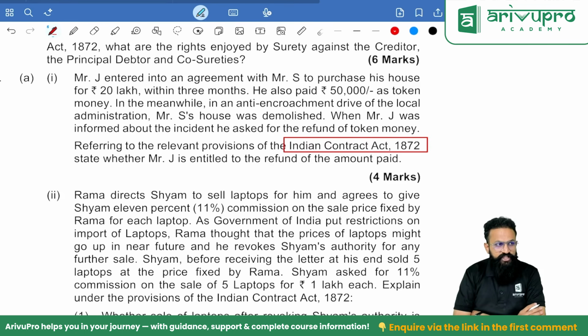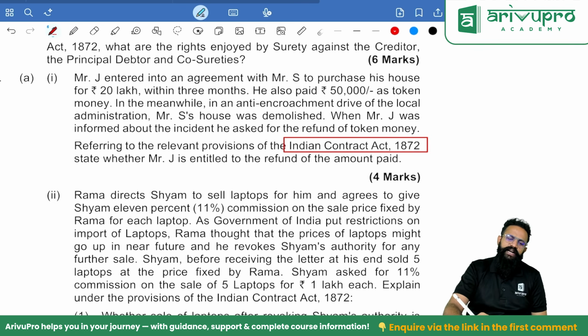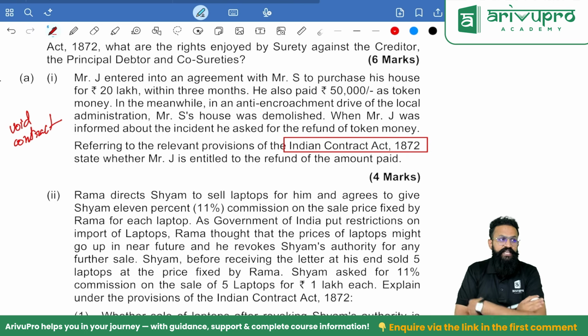After the contract is entered, something becomes impossible to perform. What will happen to the contract? The contract becomes void due to impossibility of performance, because of change in law. It's a void contract and hence the contract comes to an end.